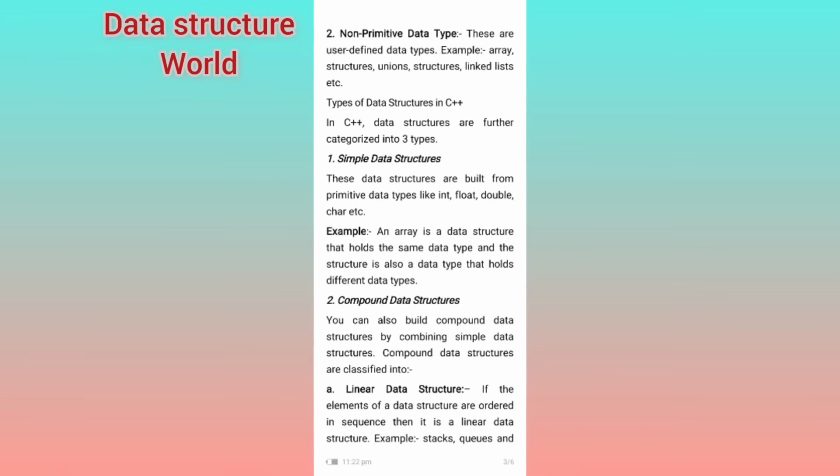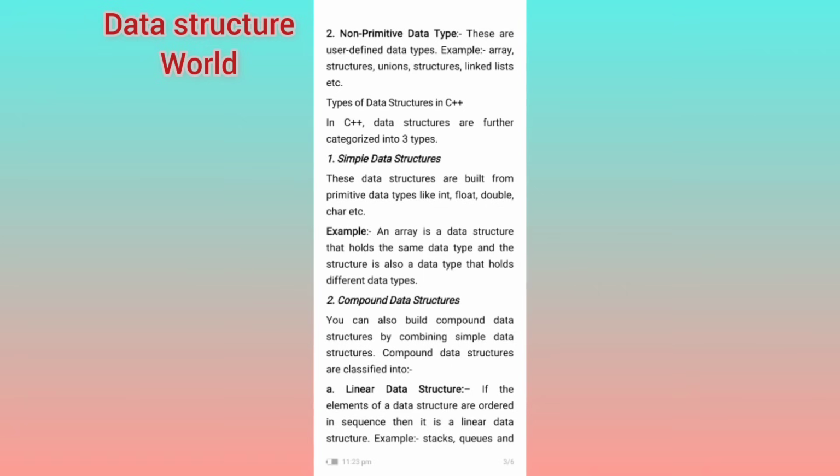So what are the types of data structures in C++? In C++, data structures are further categorized into three types. First, we have the simple data structure. As its name shows, these data structures are built from the primitive data types like int, float, double, or character. For example, an array is a data structure that holds the same data type, and a structure is also a data type that holds different data types.